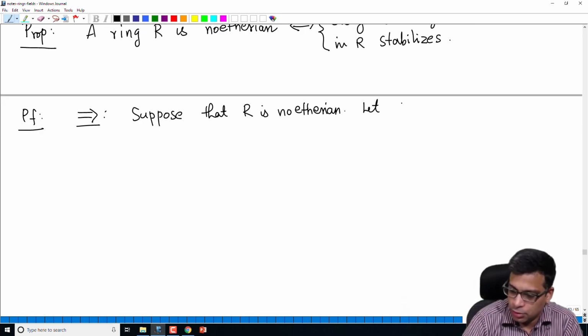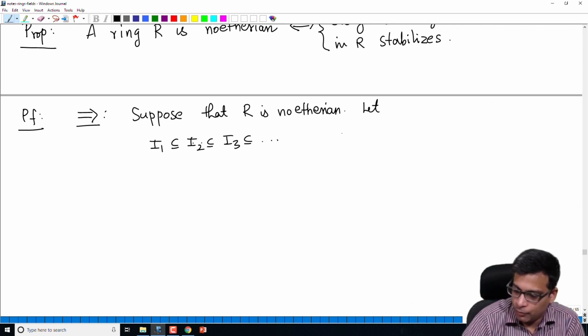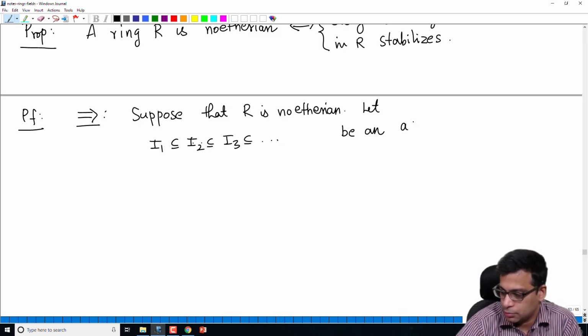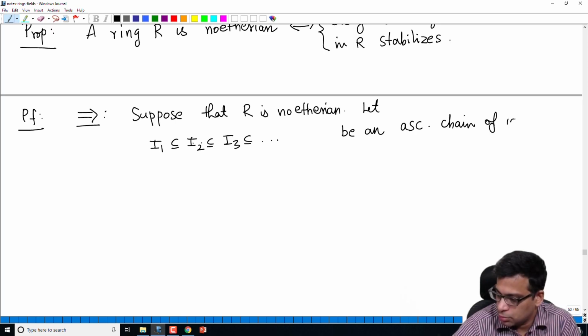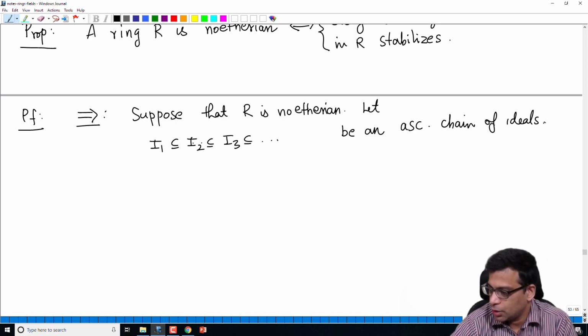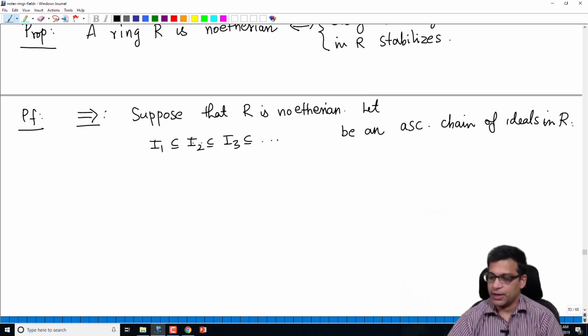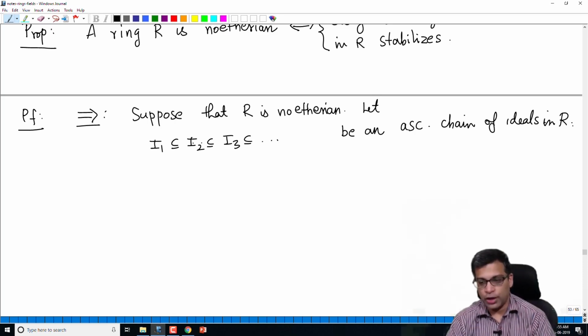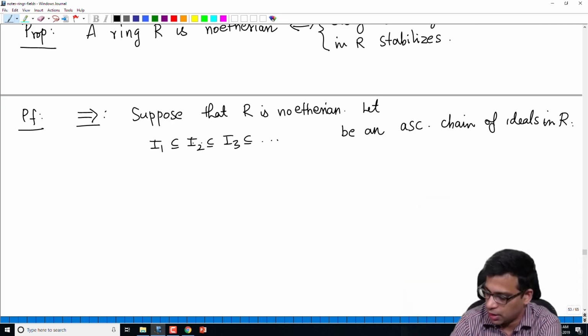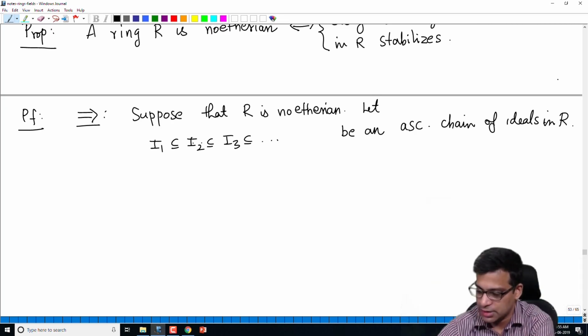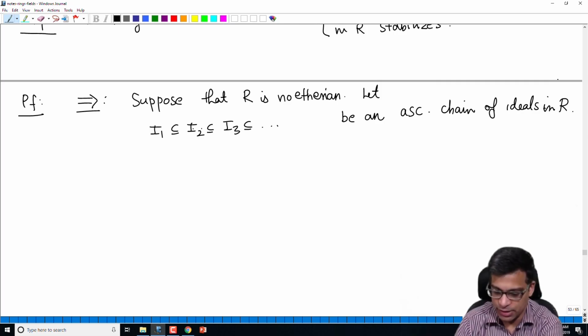Let I1, I2, I3 be an ascending chain of ideals in R. And our goal is to show that it stabilizes, right? That's the implication in this direction. I'm assuming R is Noetherian, and I want to show that this ascending chain of ideals stabilizes.